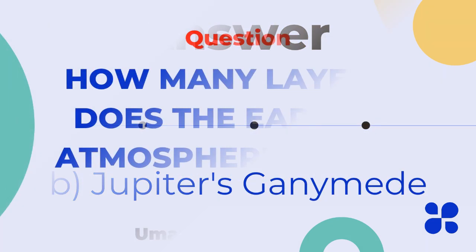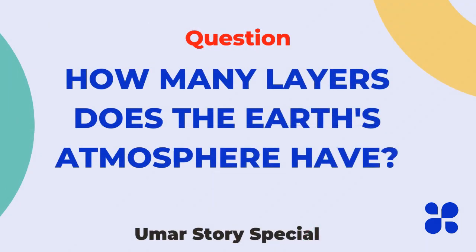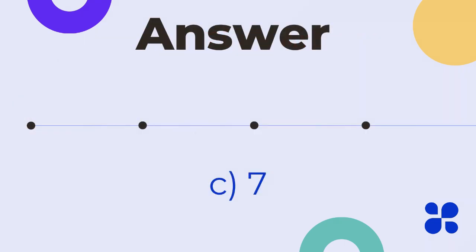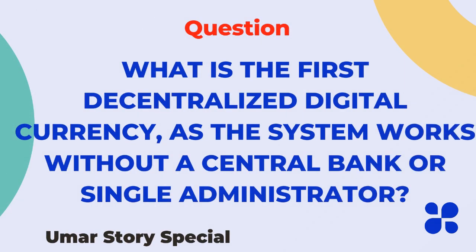Jupiter's Ganymede. Question: how many layers does the Earth's atmosphere have? A. 3. B. 5. C. 7. Answer C. 7.